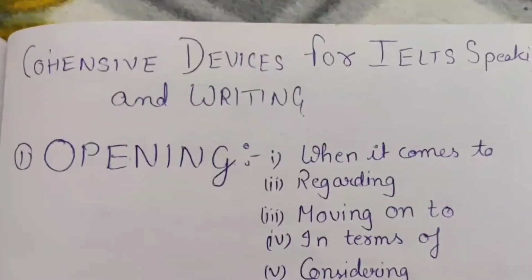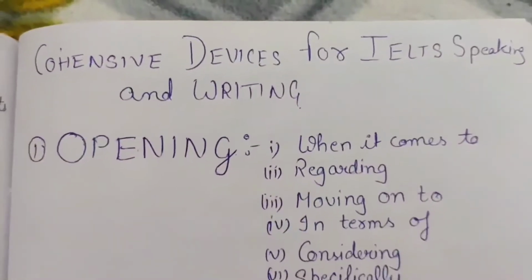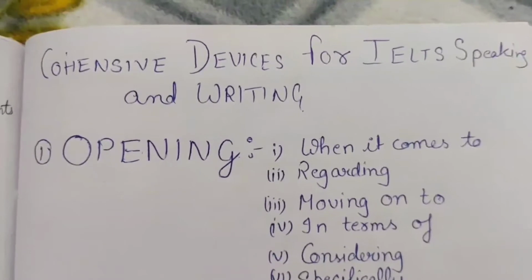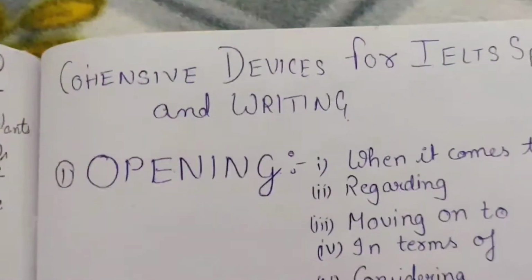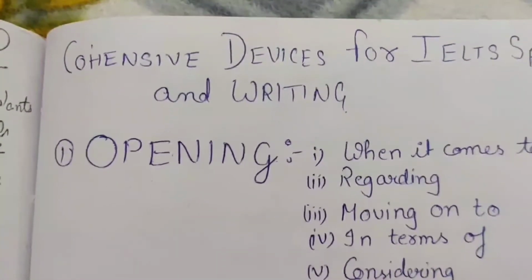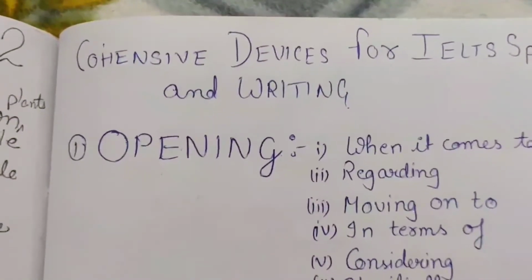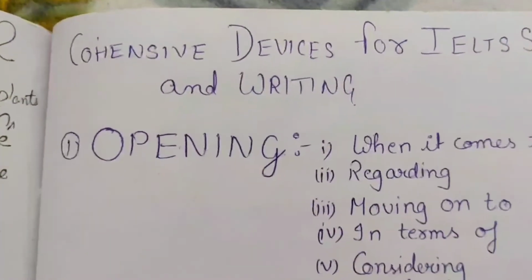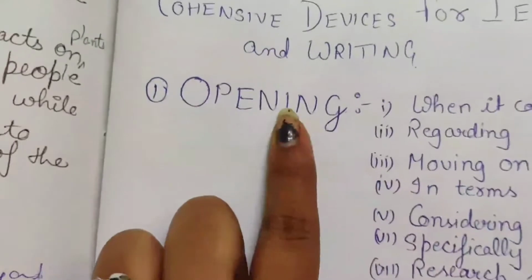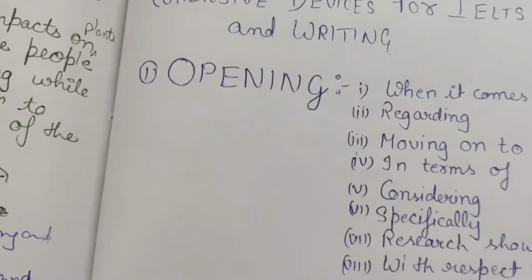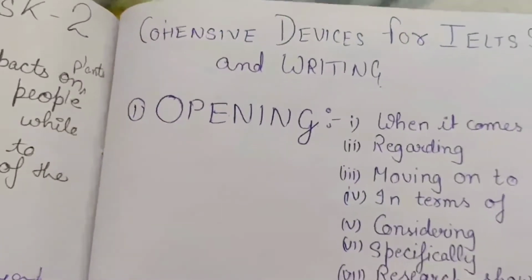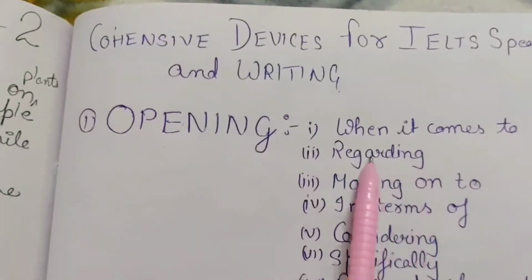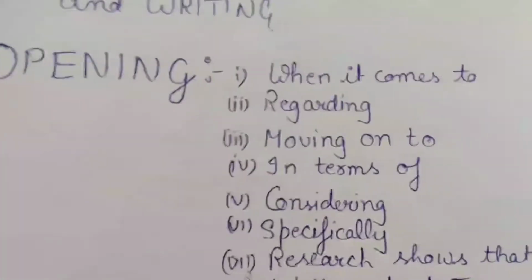So today in this video I am going to tell you some cohesive devices for IELTS speaking and writing. You can use all these words in your writing as well as in your speaking. First one is opening words. These are some opening words. Like you are going to start your line, you can start your line by using these words.